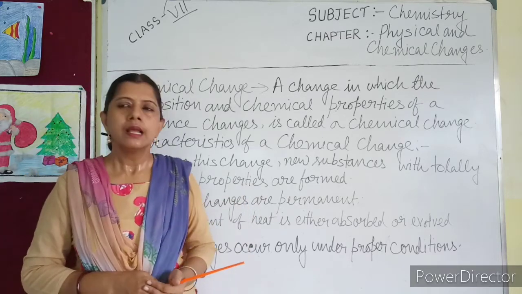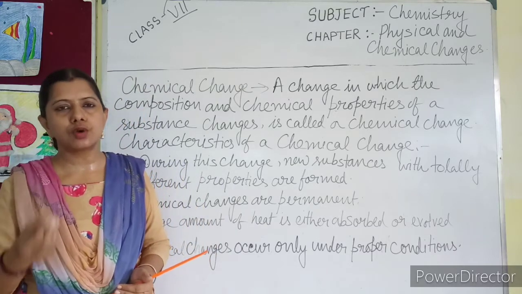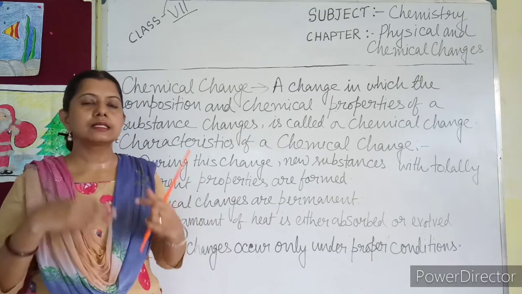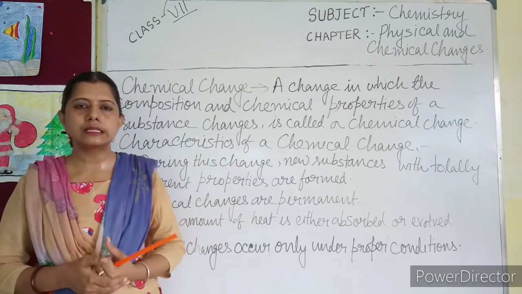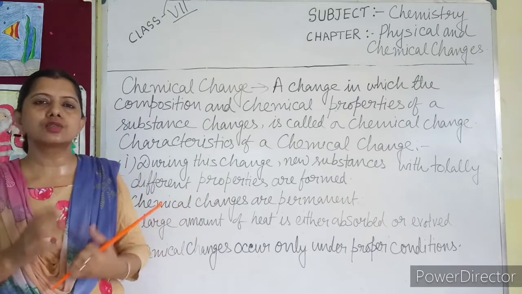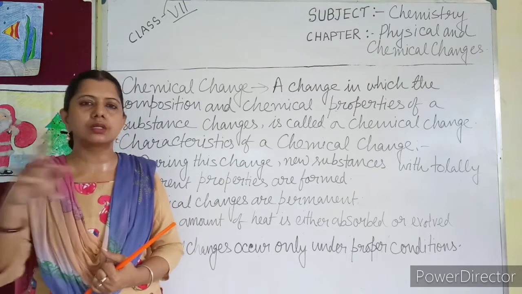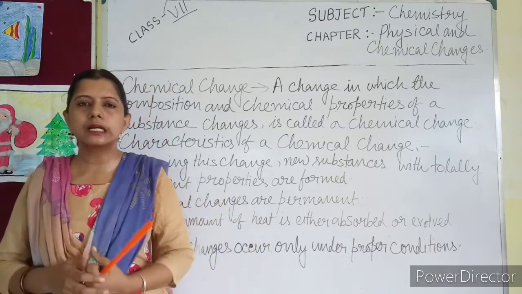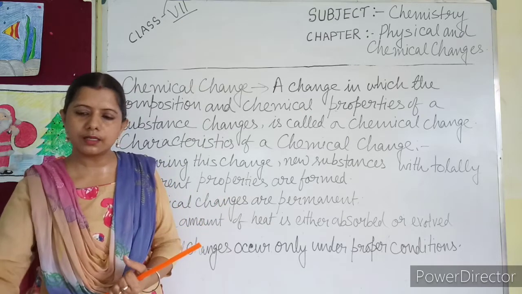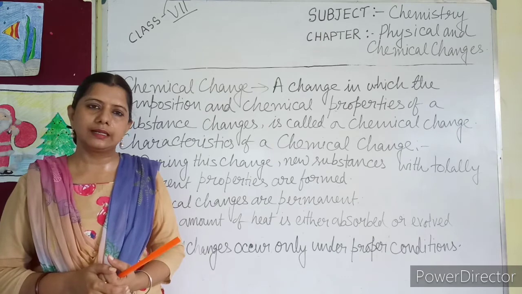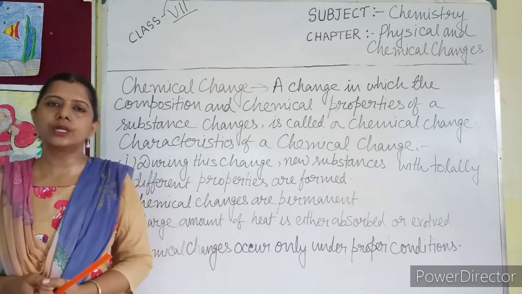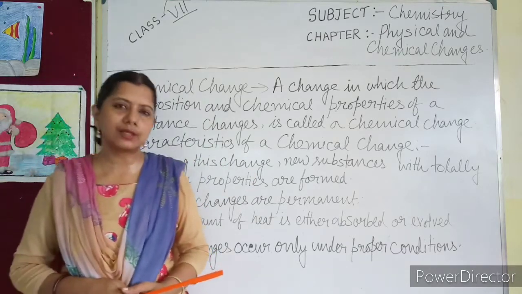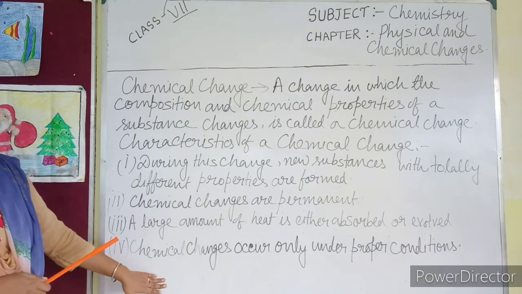What is precipitation? Precipitation means insoluble solid particles which are present throughout the bulk of the liquid. The sediments are very small in size, do not dissolve in the liquid but are present throughout the bulk. That is called precipitation formation. If you keep the container, the precipitate particles will settle down at the bottom of the container. So, this kind of change can occur during a chemical change. These are the extra changes other than these 4, but actually these four are the common characteristics of chemical change.